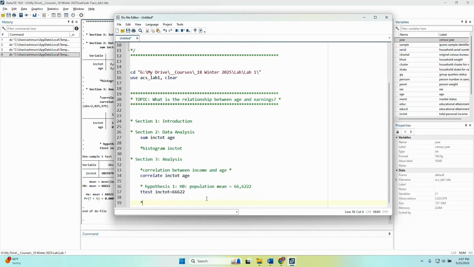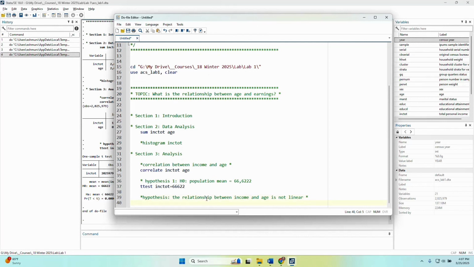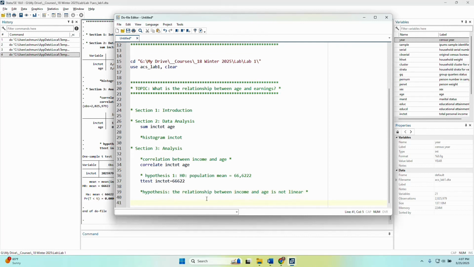So there's my first hypothesis. Then my second hypothesis, I'm going to have to build up to. But what I want to argue is the relationship between income and age is not linear. I mean, it's not just a straight line. So let's go ahead and create age categories.